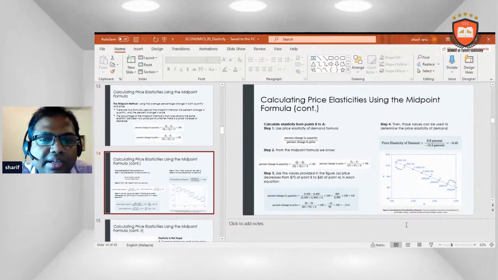Use the variables provided in the figure, as the price decreases from $70 at point B to $60 at point A. The percentage change in quantity is (3000 minus 2800) divided by ((3000 plus 2800) divided by 2), multiplied by 100, which is 200 divided by 2900 multiplied by 100, about 6.9. The percentage change in price, if we calculate it, will be minus 15.5. Then those values can be used to determine the price elasticity of demand.